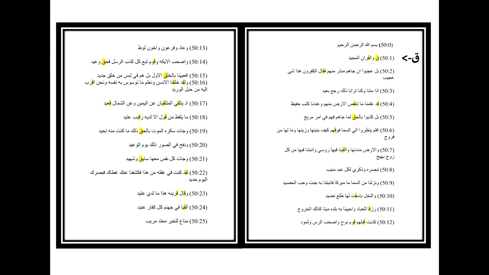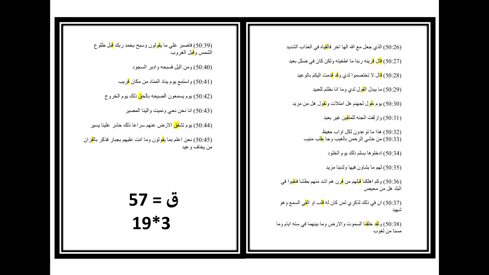If we now count the letter Qaf in this surah, we get a sum that is a multiple of 19. Here you can see the letter marked in color. And if we do this until the end of Surah 50, we get 57, which is 19 times 3. And in this way, we can prove that the Quran was protected by God.